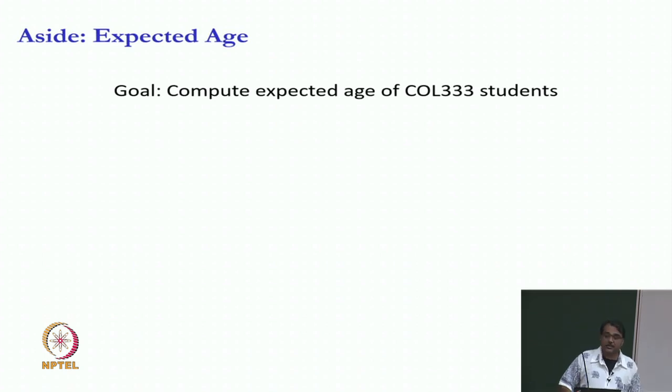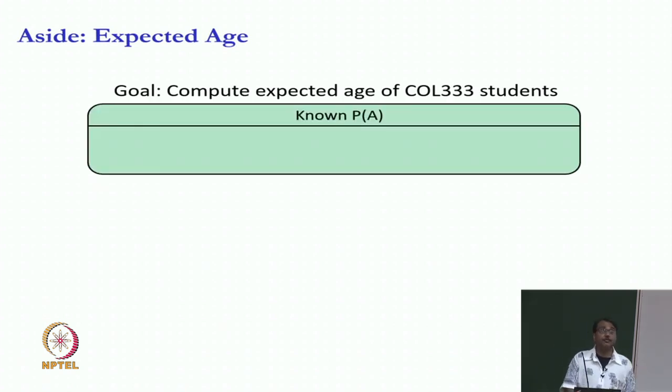So, let us say this is our goal, right, and we can always use the formula for expectation. Now, suppose I give you the probability of each age. This is akin to a known model. I know the model, like I know the transition function and reward function. So, keep thinking at the back of your mind. Suppose I give you the probability of each age.